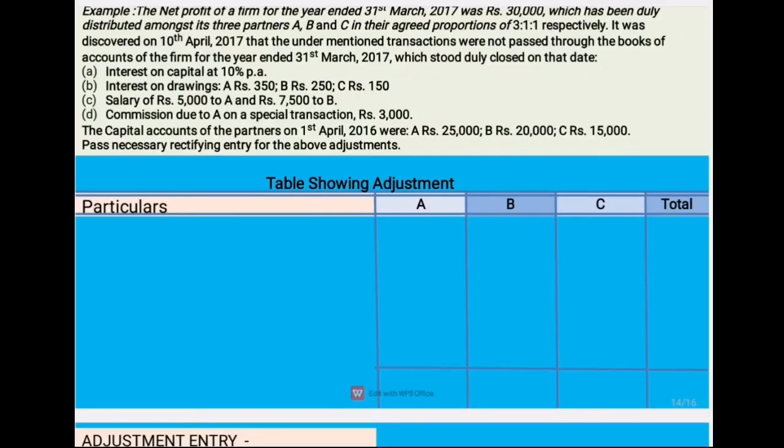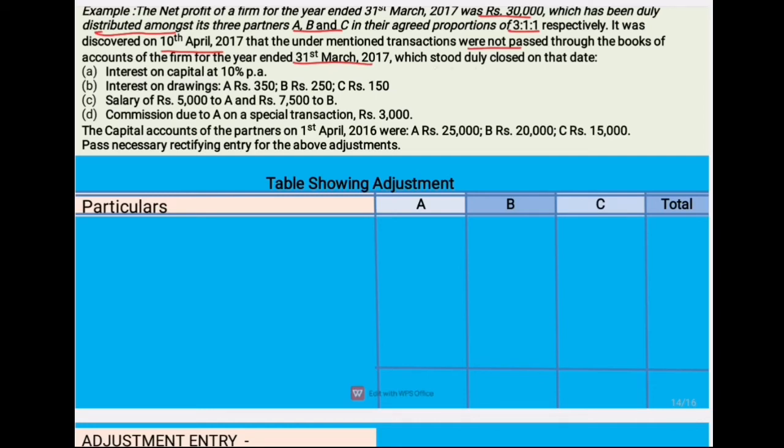Let's do another example. The net profit of a firm for the year ended 31st March 2017 was rupees 30,000, which has been duly distributed amongst the partners A, B and C in the agreed proportion of 3:1:1 respectively. It was discovered on 10th April 2017 that undermentioned transactions were not passed through the books of account of the firm for the year ended 31st March 2017, which stood duly closed on that date.